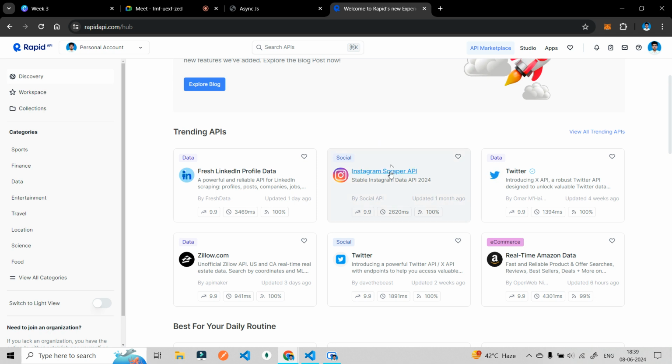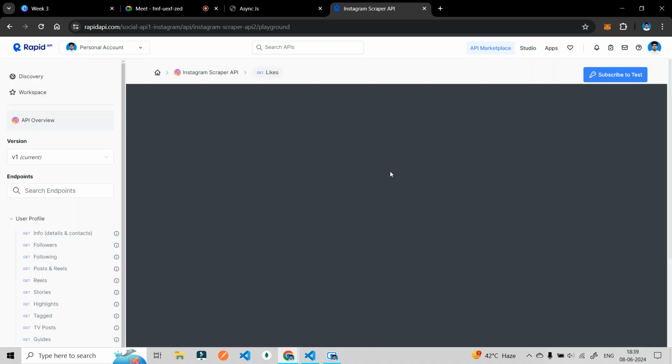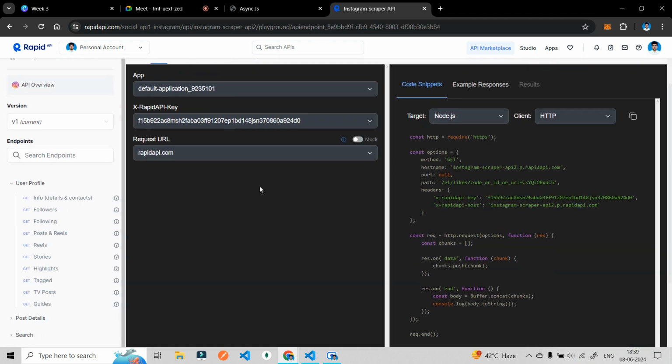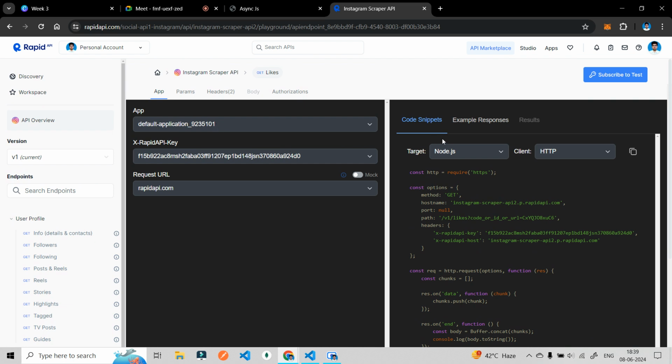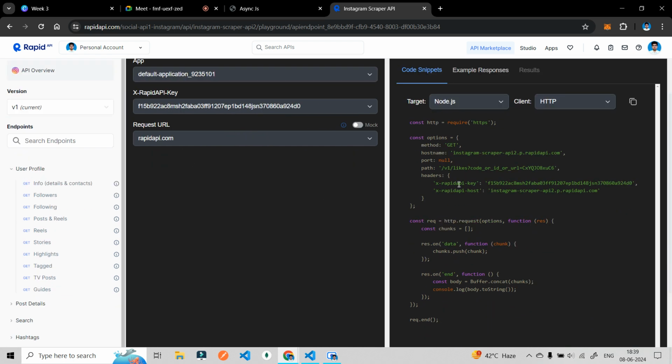We know that an API has data in it, so we can use these APIs on a front end. This is the API.